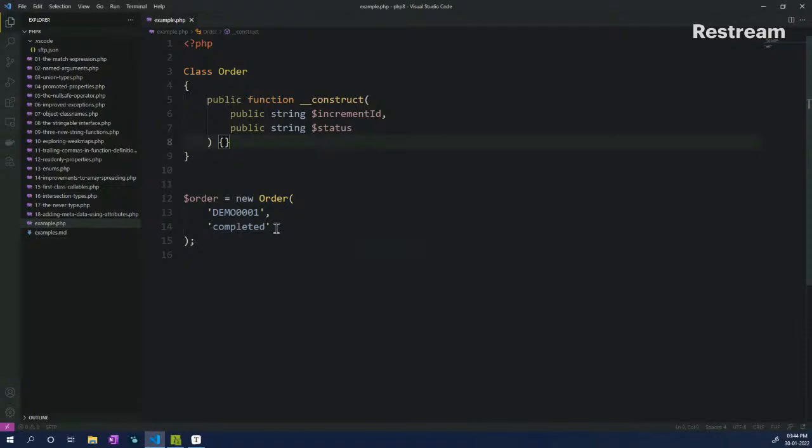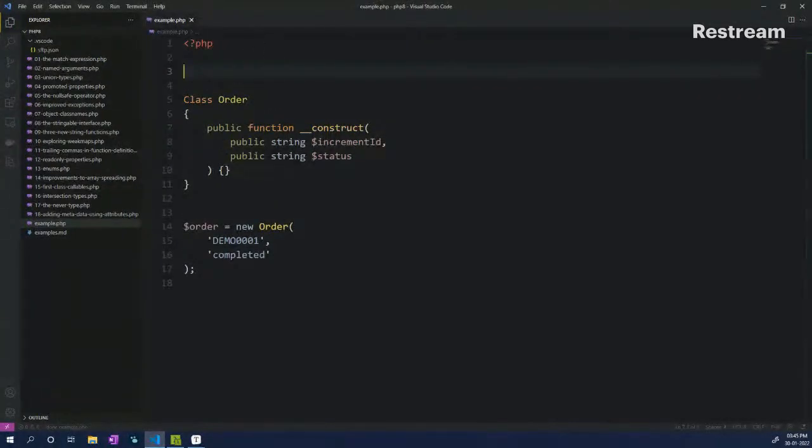But now let's say that I am going to accept only certain statuses, like pending, processing, and complete. Below PHP 8.1, what we had to do is check what kind of statuses are coming. We can have an in_array check, wherein we have all the values in an array, and we check if it is an acceptable status or not, and then we start with our processing part. But in PHP 8.1, we have a new class type called enum class, and this is how we can make it work.